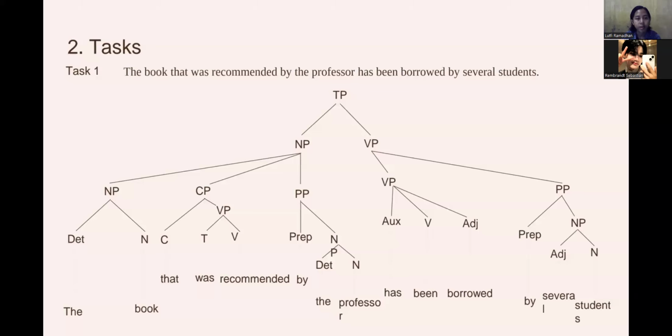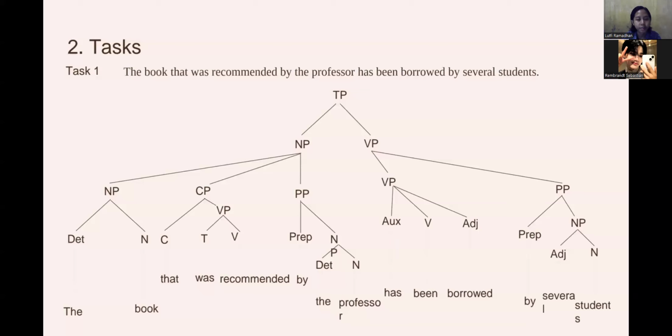The second is a noun phrase as a subject, which contains a determiner, the, a nominal nucleus, book, and a relative clause modifying book. The third is CP, or complementizer phrase. The relative clause is introduced by the complementizer that, with an internal TP, tense phrase, was recommended by the professor. The fourth, verb phrase, is the predicate, containing a complex verb, has been borrowed, and a prepositional phrase, by several students.